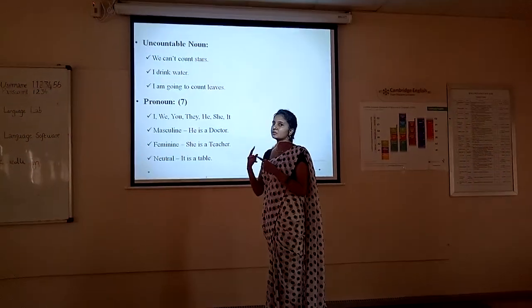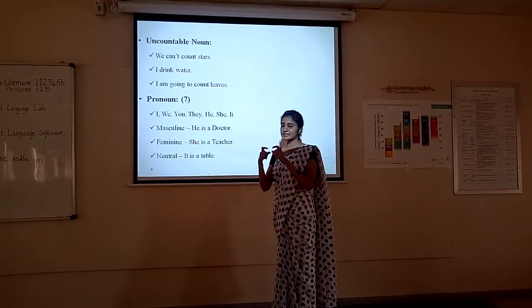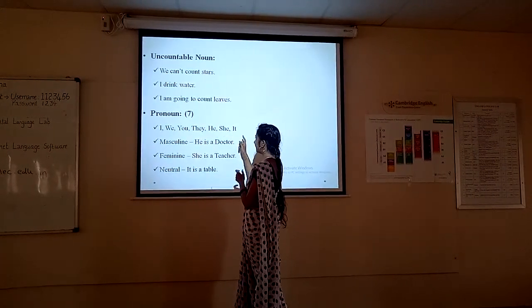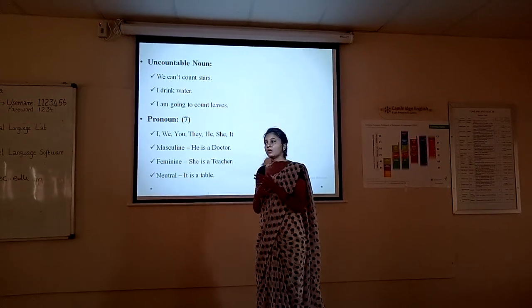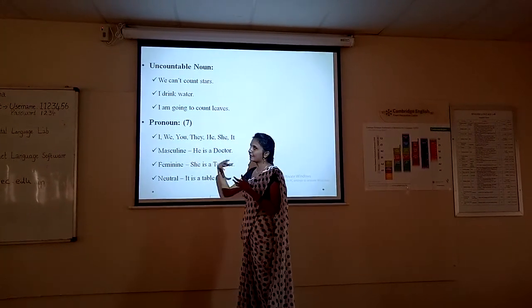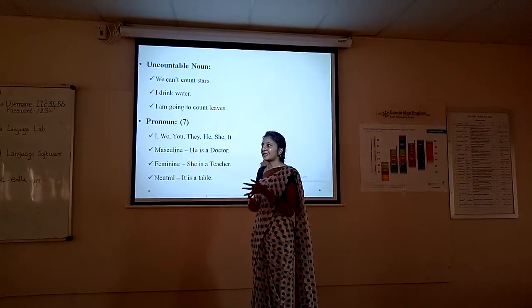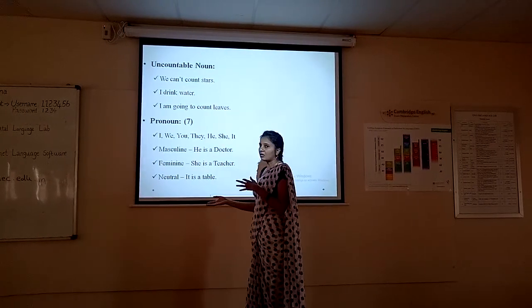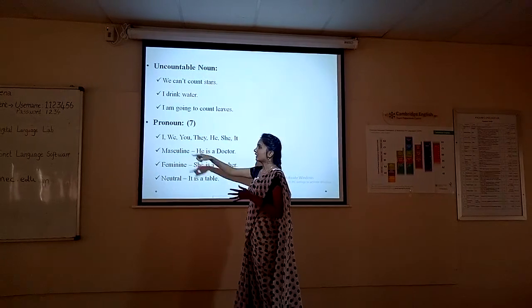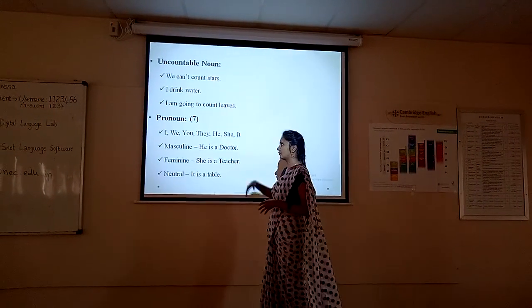Then we are moving to the next one, pronoun. These are some examples of words that can be used as pronoun: I, we, you, they, she, he, it. It is always supporting the noun and it replaces the noun. For example, he can be a person. For example, we see Raja, Kalai. They are all called proper nouns, but instead of using that name, we replace the noun. That is called pronoun. He, she, it. These are all replacing things. So it is coming under pronoun.